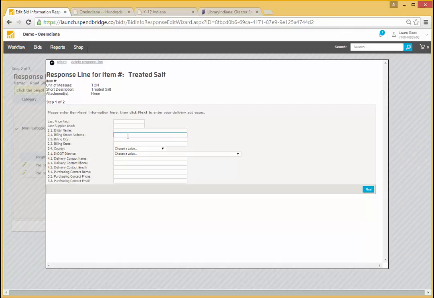I also need to select my INDOT district. If I don't know that, again, on Step 1 of the demand aggregation response, there's a link where I can look up this information.